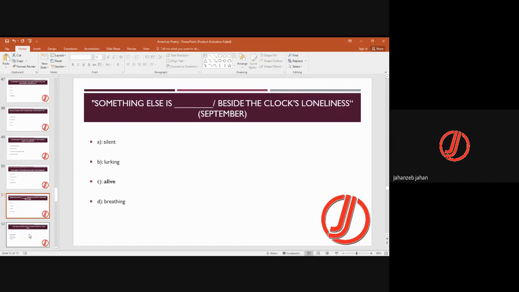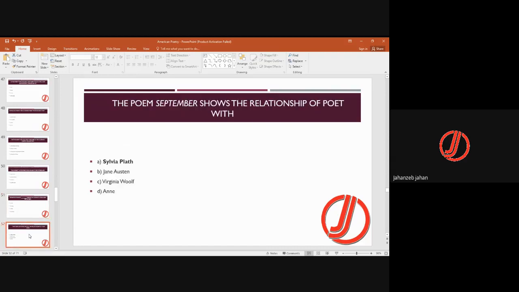Something else is alive beside the clock's loneliness. So these lines are from September, the important poem. So something else is alive. The poem September shows the relationship of the poet with Sylvia Plath. So Ted Hughes का relationship जो Sylvia Plath के साथ था, that is shown in the poem September.